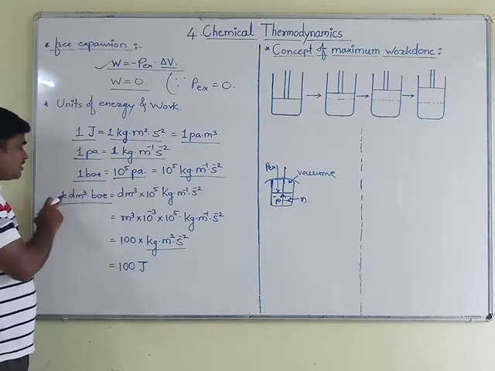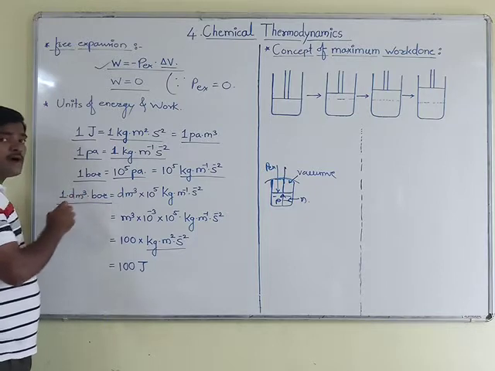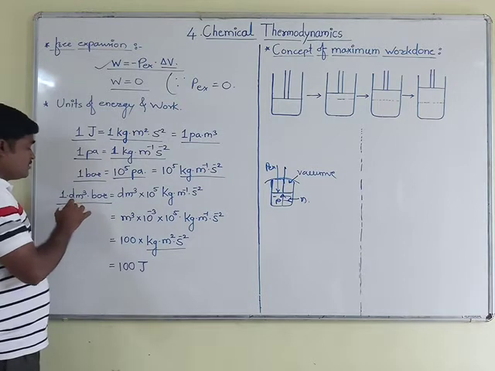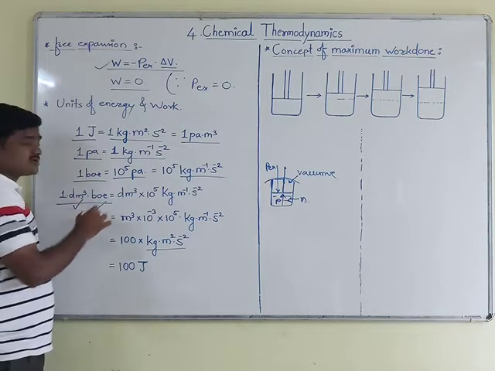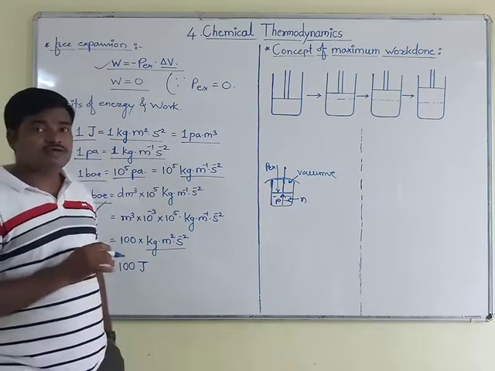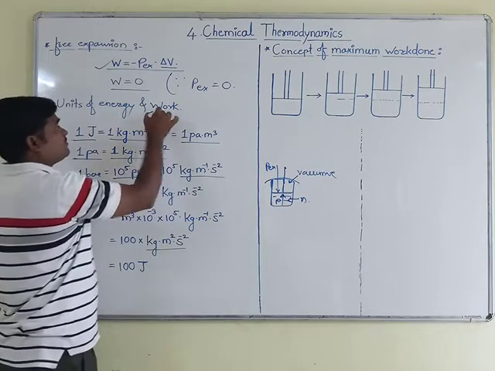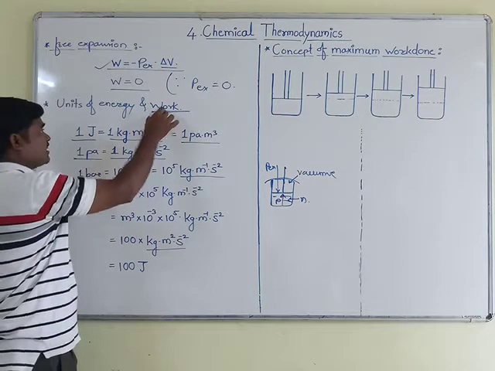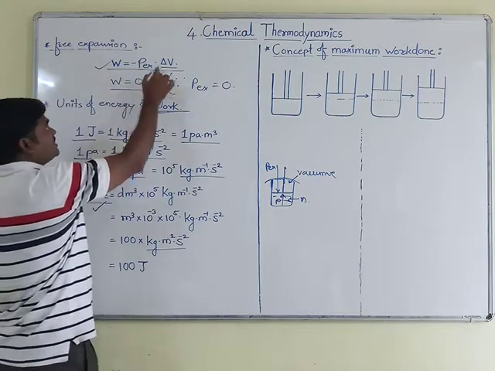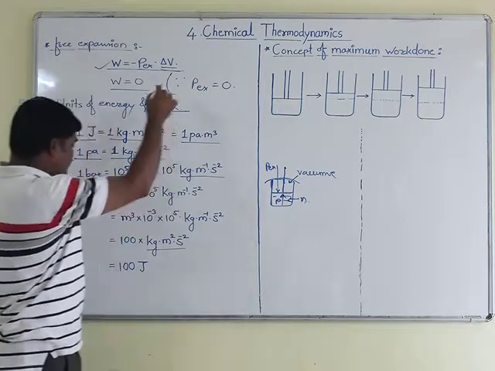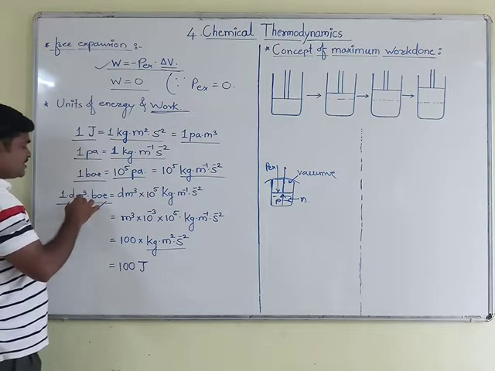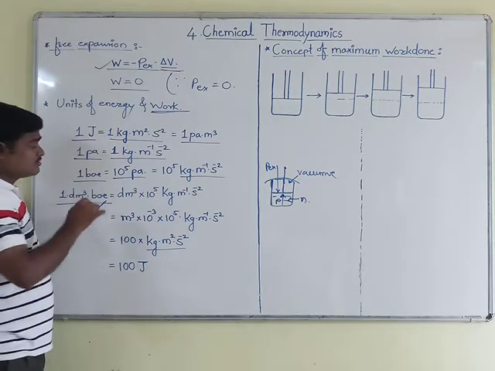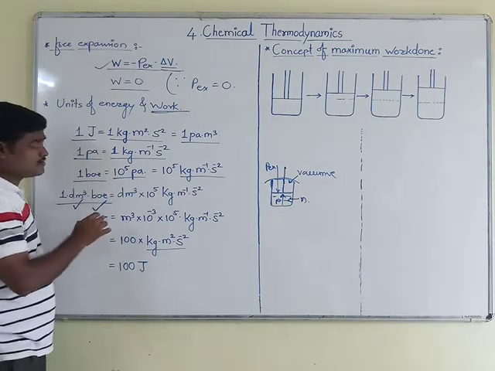Therefore we have taken 1 dm cube bar, both the units we have kept here, volume as well as pressure, because the value of work is measured with these conversions. Therefore work includes pressure as well as volume, and we are measuring volume in dm cube and pressure in bar. So I have substituted all the values.